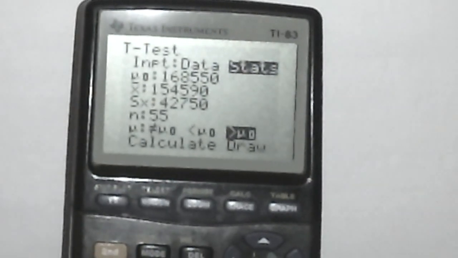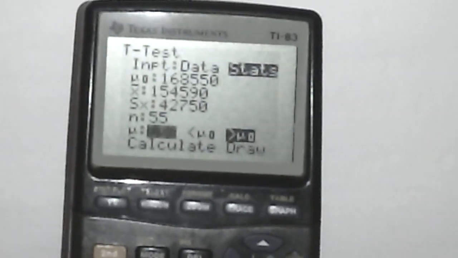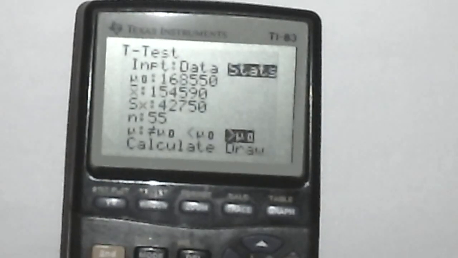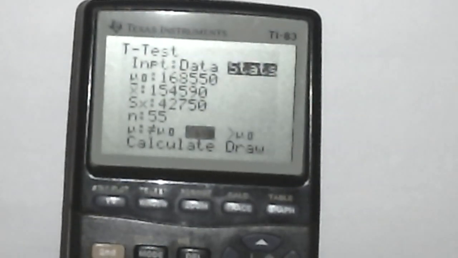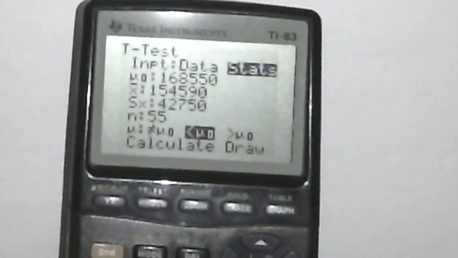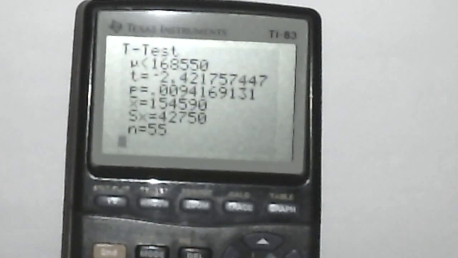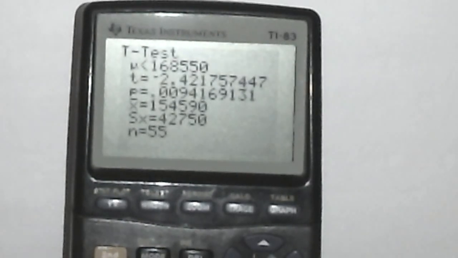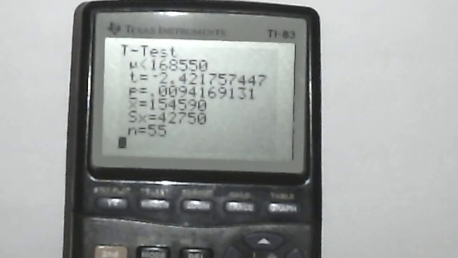Notice from the alternative statement, this is a lower tail test, so we select less than, and we're ready to conduct this test. Go down to calculate, hit enter. And the value that we're only concerned with is the p-value. And notice the p-value is 0.0094.